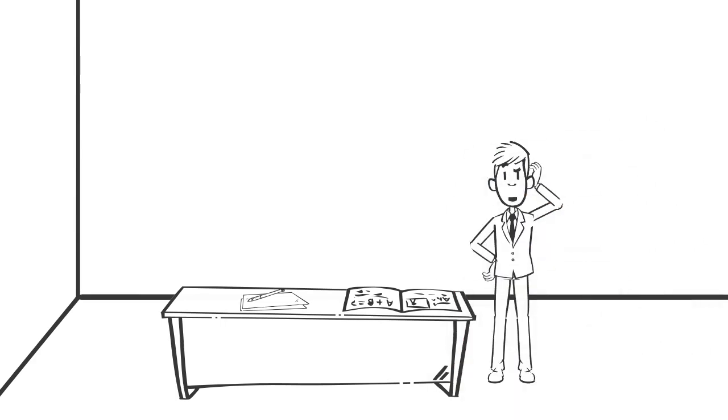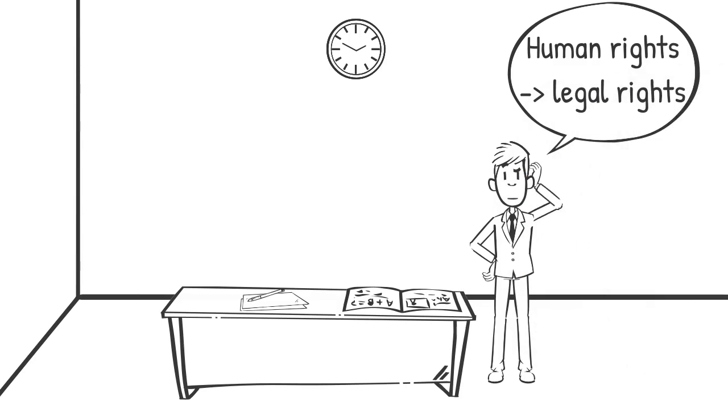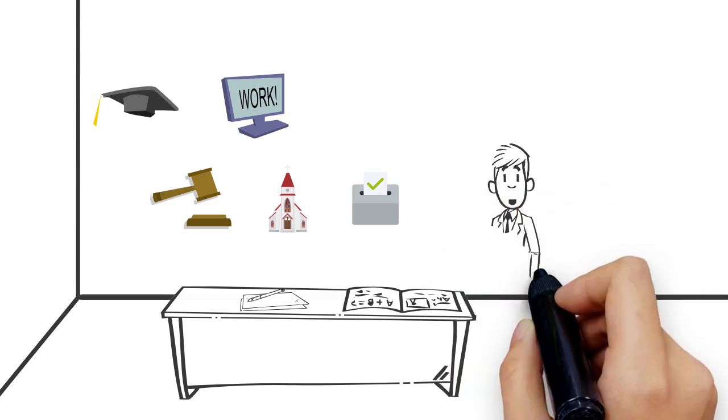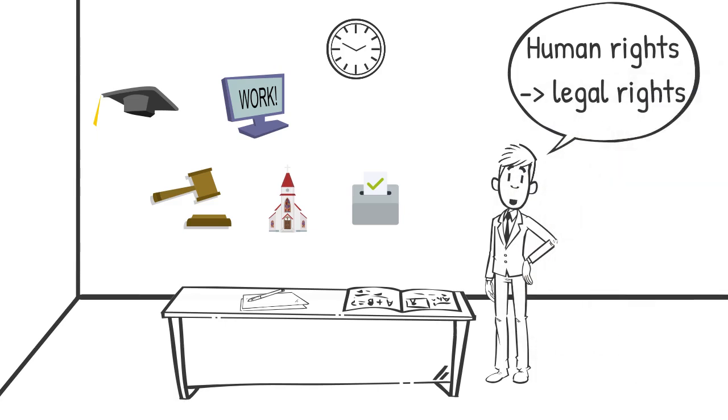Can you think of any human rights that are also legal rights in the UK? The right to an education, the right to fair conditions at work, the right to a fair trial, the right to follow a religion and the right to vote in elections.